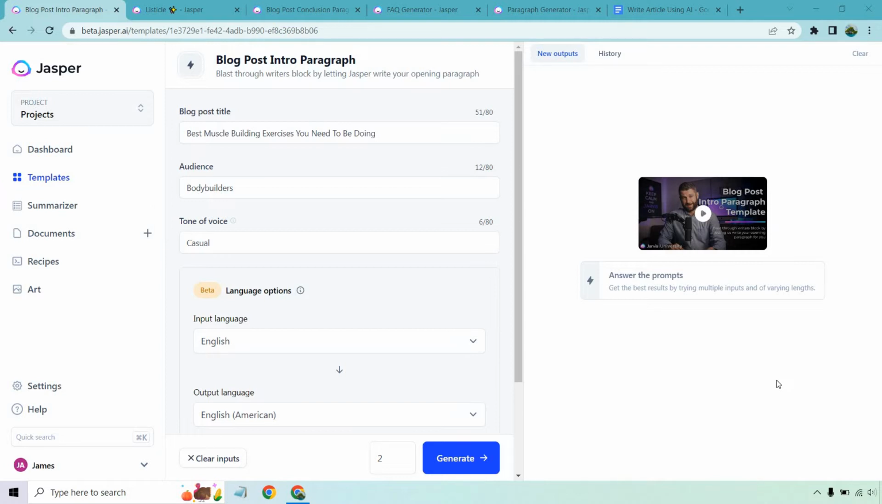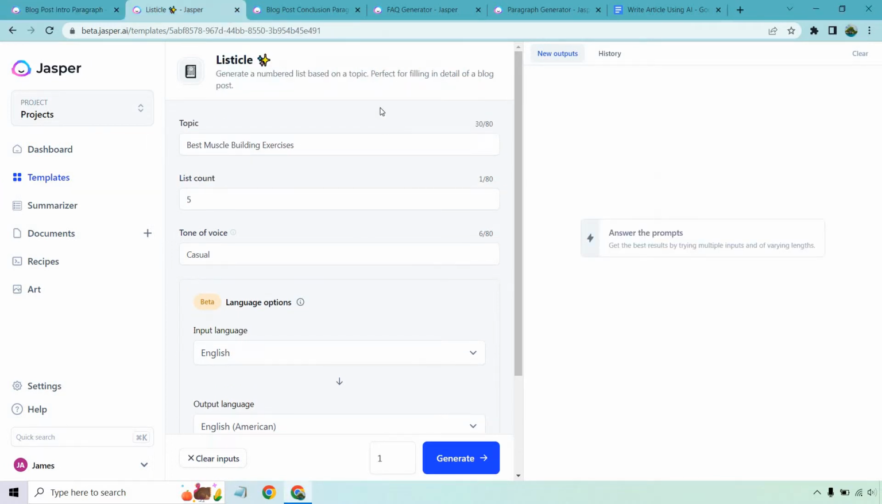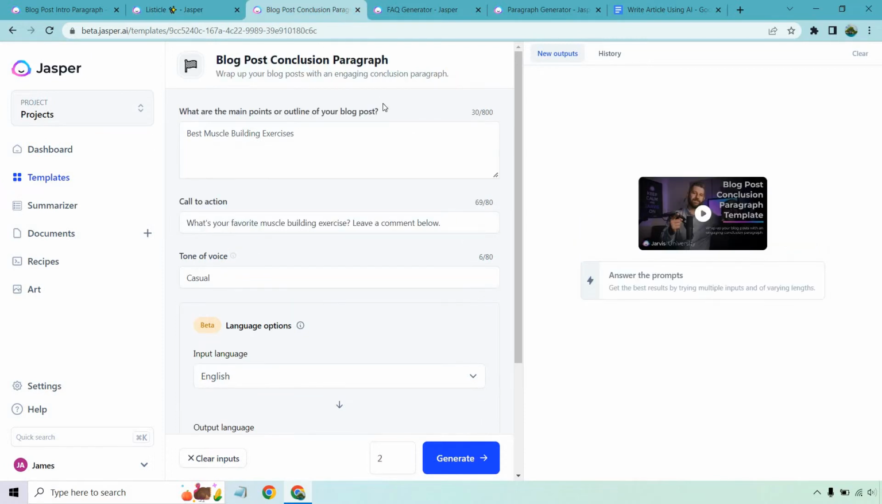Let's begin. So what I'm going to be doing is utilizing the tabs up here and these specific templates in them. First and foremost, once we realize what we're going to be writing about, this example is going to be best muscle building exercises you need to be doing. This is going to be the intro. After that, we have the listicle where it's going to write most of the content for us pretty quickly. Next, we have our conclusion, which is going to be almost last, right?